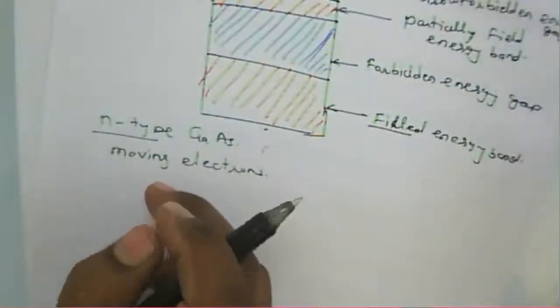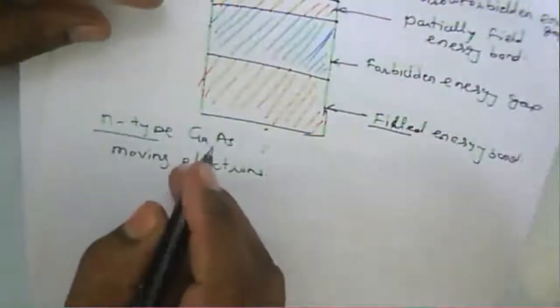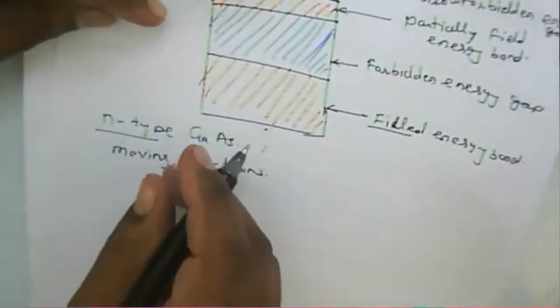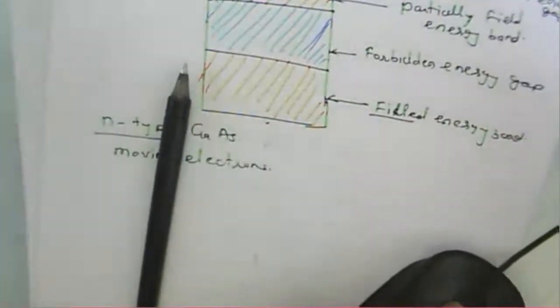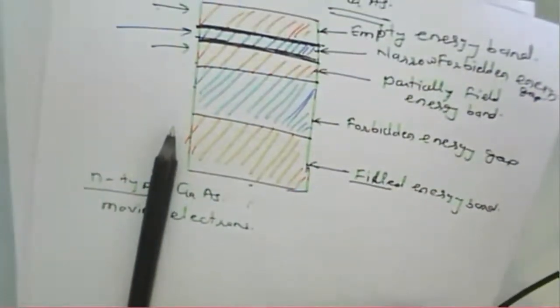The movement of the electrons starts increasing, and because of the moving electrons, the current increases. Once the current starts increasing, the device will work in a positive resistance region. Voltage increases, current increases, so the device works in a positive resistance region.